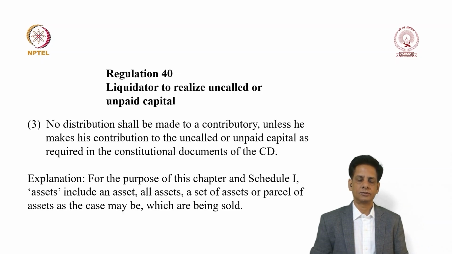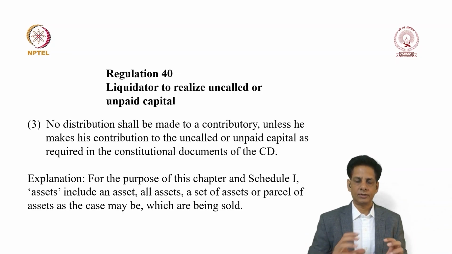Now, Sub-Regulation 3 says, no distribution shall be made to a contributory unless he makes his contribution to the uncalled or unpaid capital as required in the constitutional documents of the corporate debtor. This is an interesting situation where after the realization of assets and the realization of uncalled unpaid capital, the assets are sold by the liquidator and monies are paid to the creditors.